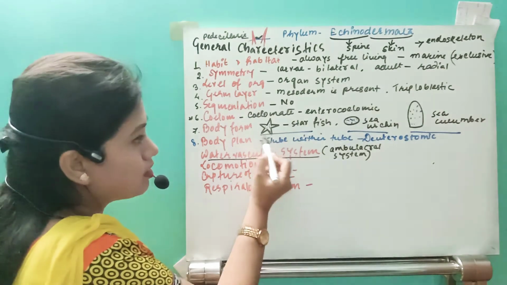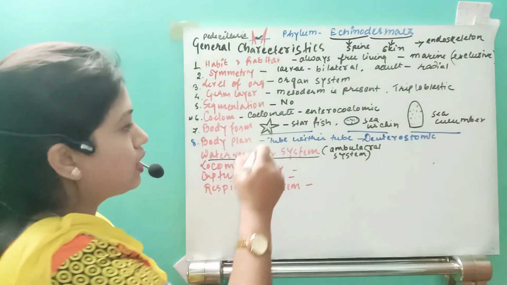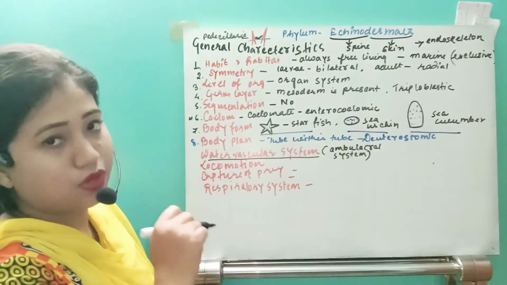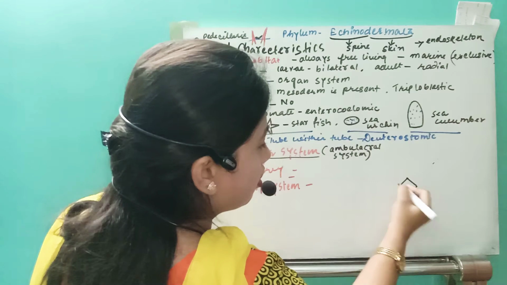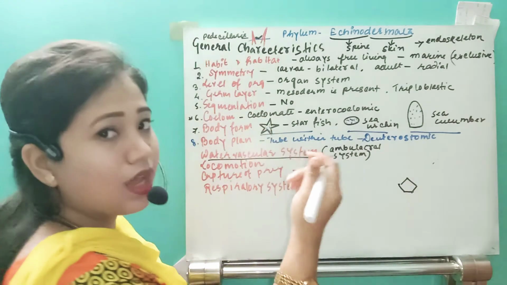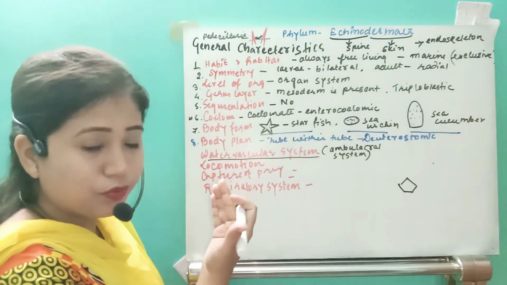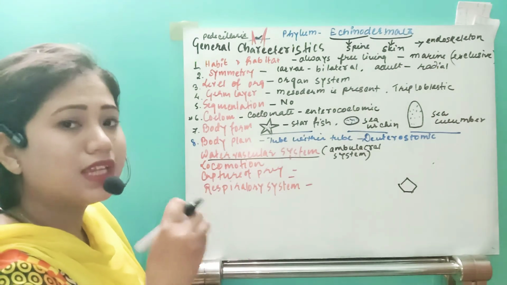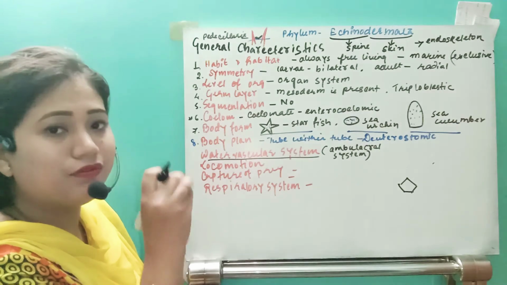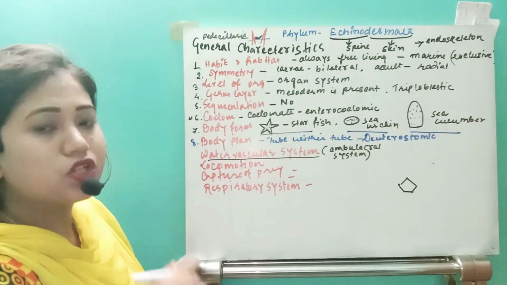Now see, this is the starfish. So what is present inside the starfish? Suppose this is the organism's middle region, and I take a section. Then you will get a combination of all the vessels.